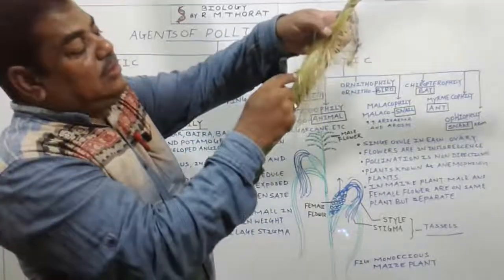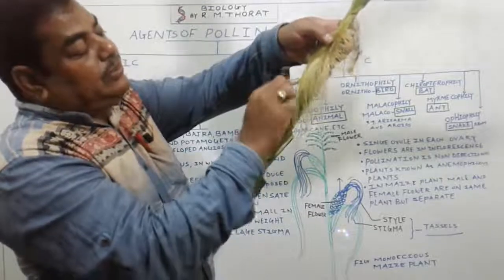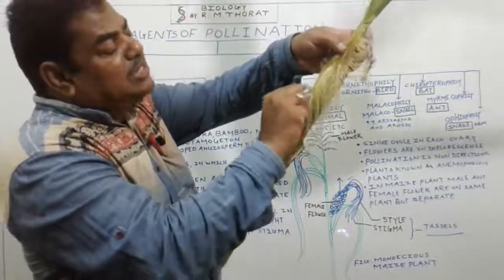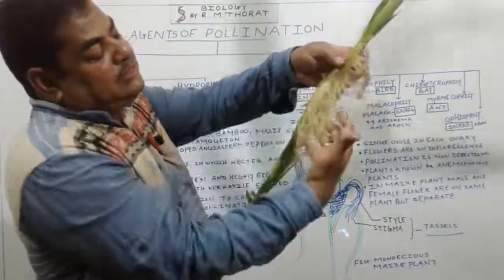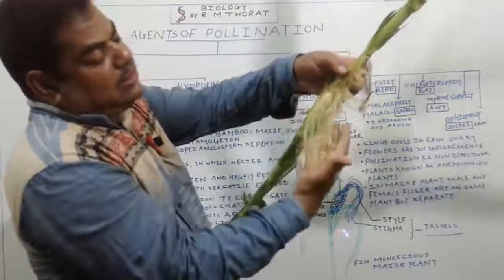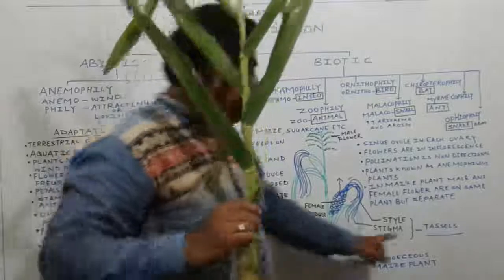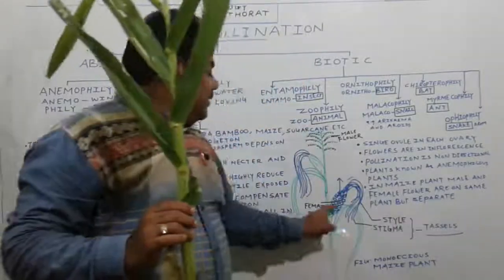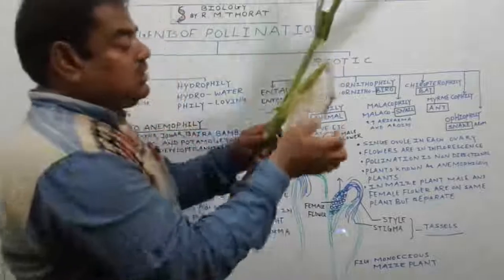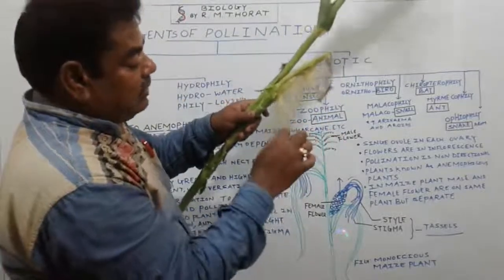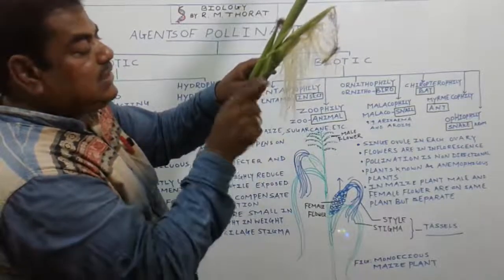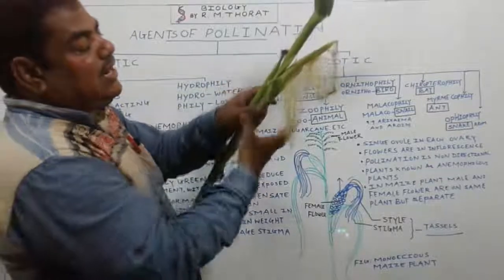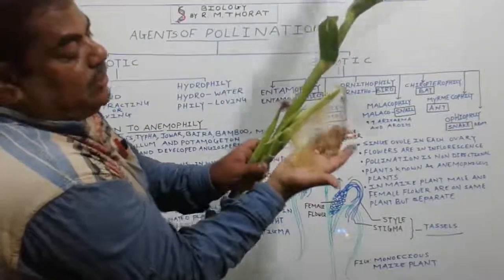Gynoecium of the flower. So many flowers are there here. These all flowers are female flowers, and from each flower, one gynoecium comes out, and it forms these silky, long gynoecium, this tuft of gynoecium. We call it the tassel. These all are the styles. See, one style I will show you. This one style shows one stigma. One style, second style, third style, fourth. So many styles are there, and collectively these silky structures we call a tassel.